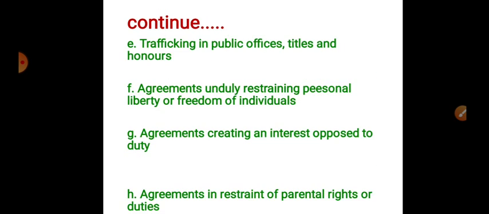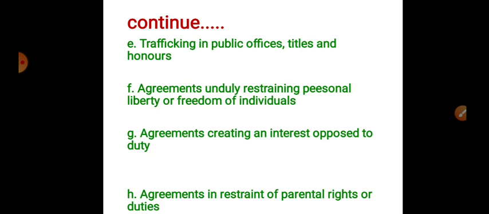Okay, next, the fifth one: trafficking in public offices, titles and honors. Agreements for the sale or transfer of public offices, titles or honors, or for appointment to public offices in consideration of money, are opposed to public policy. It's nothing but selling public offices, or appointing particular officers to public offices for money, or selling the titles and honors of public offices.